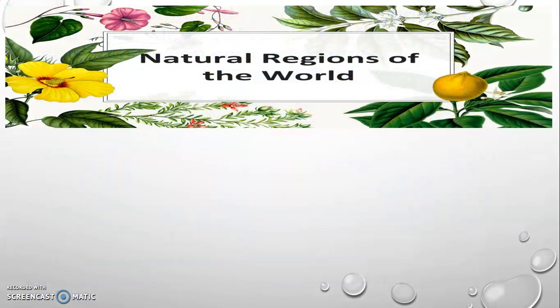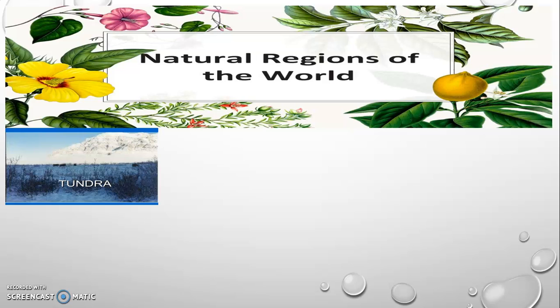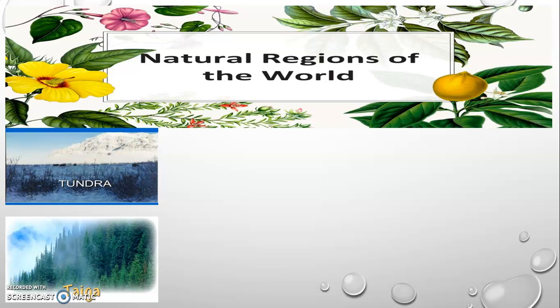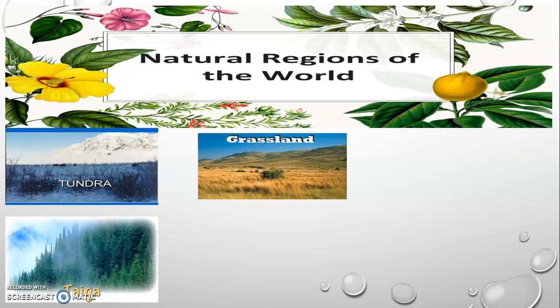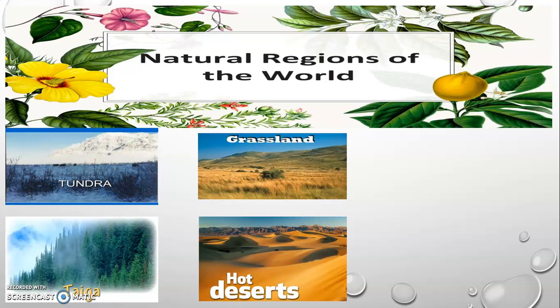So which natural regions of the world are we going to study? We are going to study the tundra region. We are going to study the taiga region. We will study grassland. There are 2 types of grassland. First one is the steppes and the prairies. Then we are going to study the hot desert regions of the world.